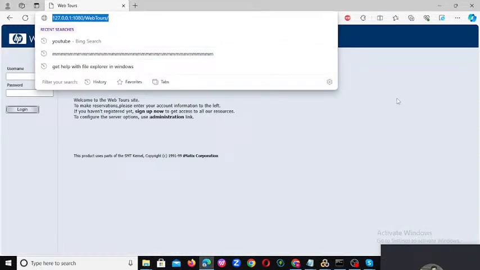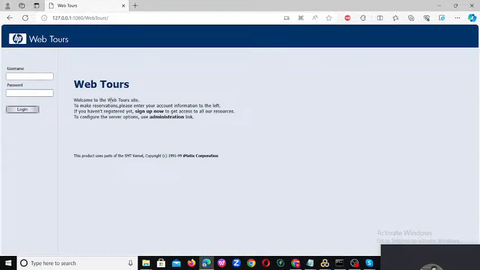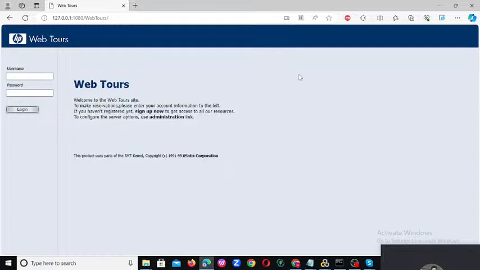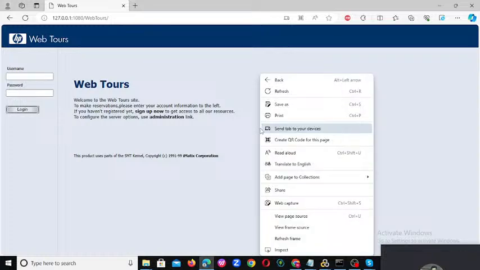These are the texts that everyone knows, because we are doing a text verification point, which is why we are validating the text. Now we are validating through an image also. This HP image, and maybe in the web tours there are also some images. To validate an image, we click on that page and choose view page source.